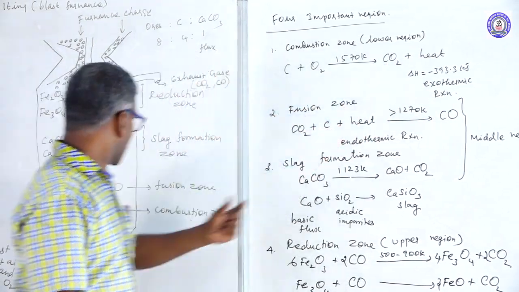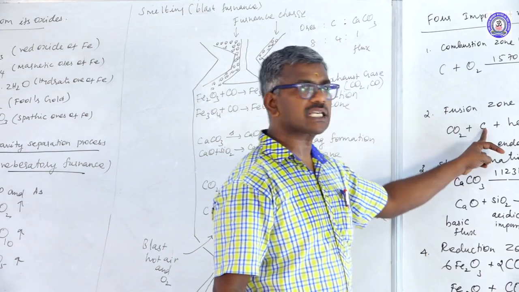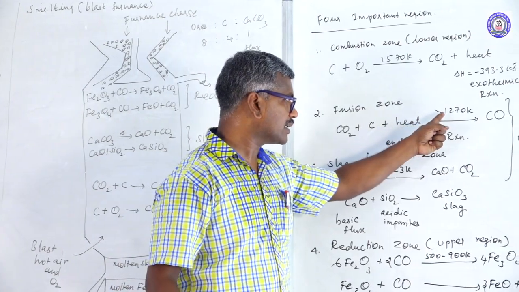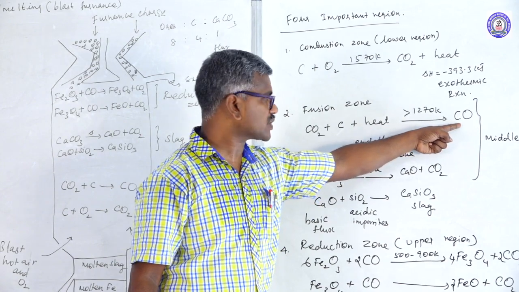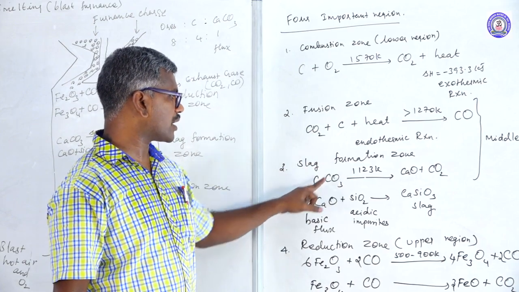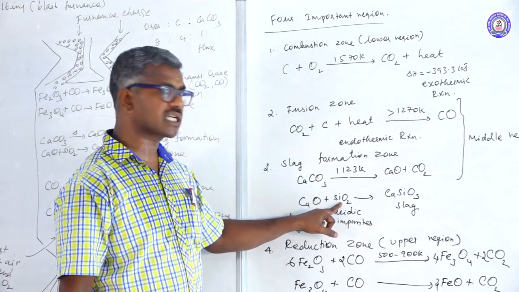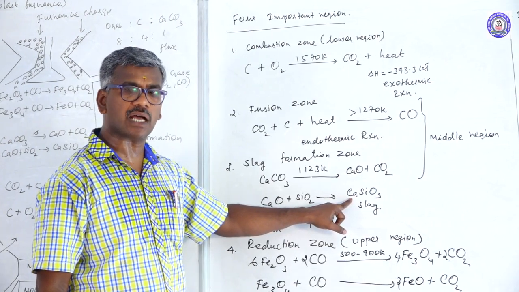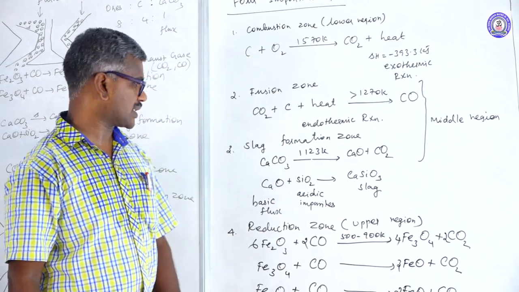This carbon dioxide gas moves upward in the furnace and further contacts red hot coke; some amount of heat is absorbed. Temperature is greater than 1270 Kelvin to form carbon monoxide. This reaction is known as an endothermic reaction. Another one is slag formation. Limestone acts as a flux, converted to calcium oxide. Calcium oxide reacts with silica to form calcium silicate, formed as slag. Slag is formed by the combination of gangue and flux.